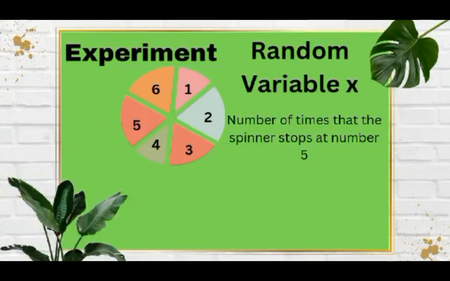Now, take a look at this example. So, na-experiment tayo ng spinner. So, yung numbers 1, 2, 3, 4, 5, and 6, ito yung tinatawag na sample space. Kapag inikot natin yung spinner at huminto siya sa number 5, ito yung tinatawag na outcome. So, hindi pa rin siya yung random variable. So, the random variable is the number of times that the spinner stops at number 5. So, kung ilang beses siya huminto sa number 5.